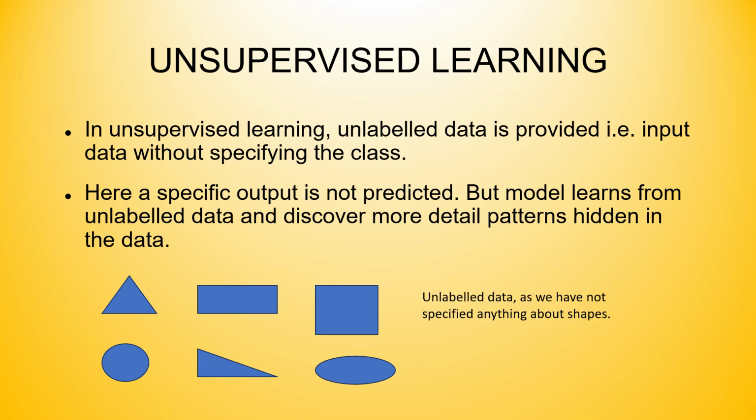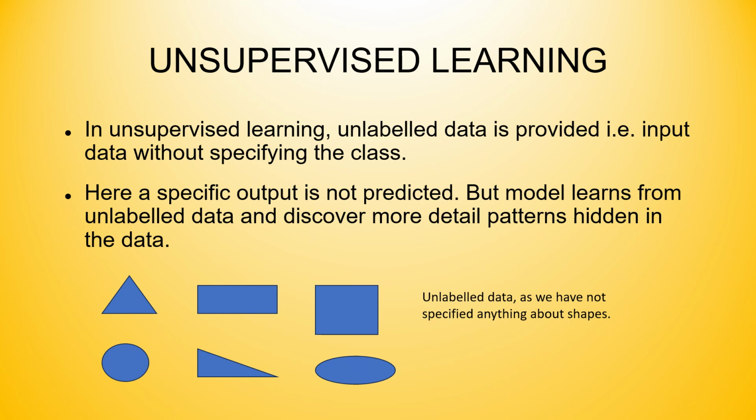As you can see in the diagram, there are shapes, that is triangle, rectangle, square, and circle. But we have not mentioned the name of the shape, that is, the input is without the name or class. It is called unlabeled data.